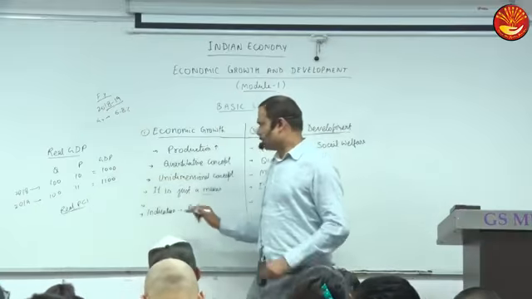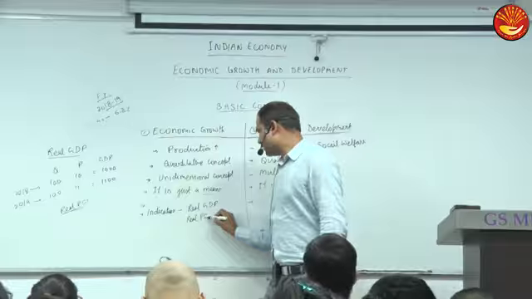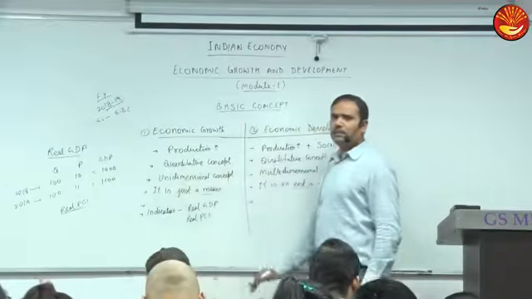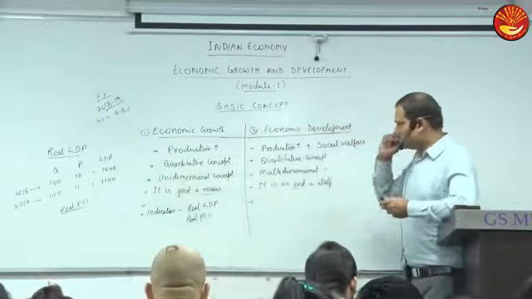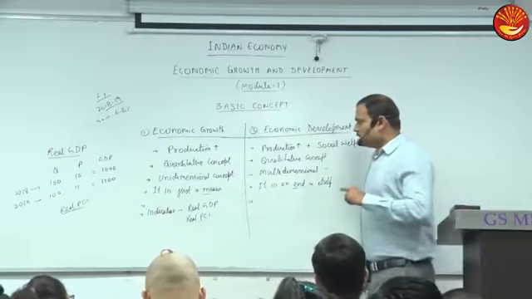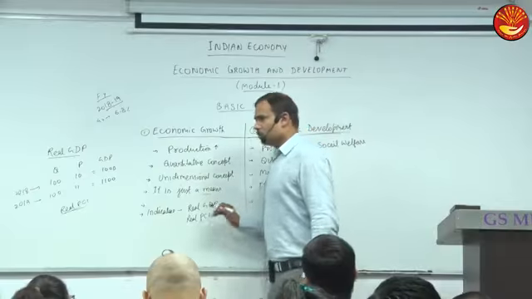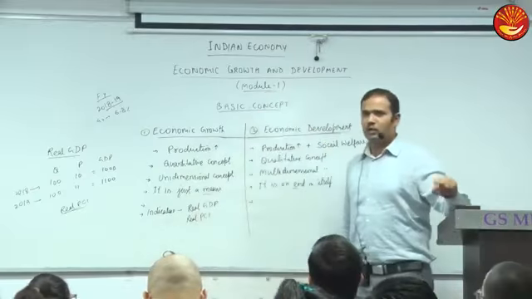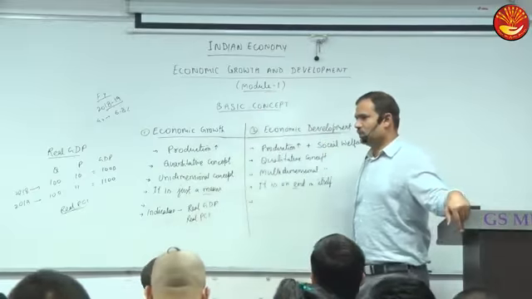So real GDP, and another, real per capita income, PCI. Per capita means average income: national income upon population is per capita income. So real GDP or real per capita income may be used. Now which is more commonly used?